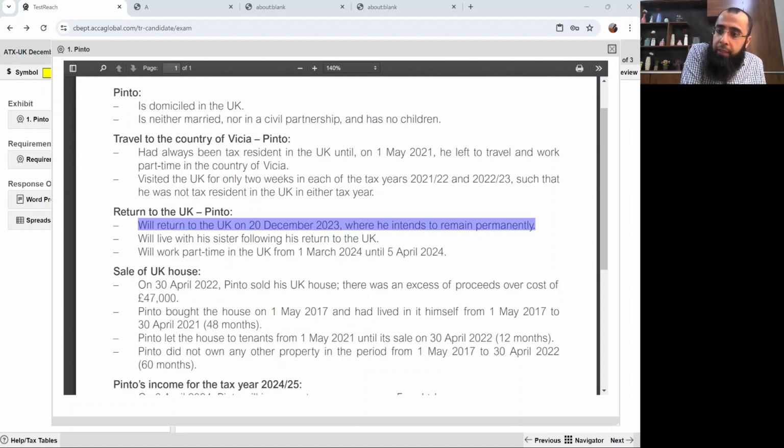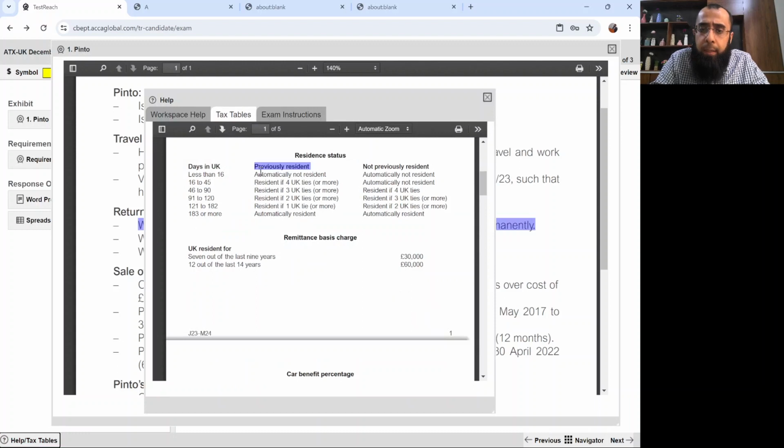Let me repeat it again. 20th December 2023, one month to 20th January, second month 20th February, third month 20th March. So 3 months means 90 days. Then from 20th March to 5th of April, where the tax year ends, is 15 days. So 90 plus 15, around 105 days. So he will be living in the UK in tax year 23-24 for almost 105 days. Go in the tax table, in the column of previously resident, 105 days falls in 91 to 120 days, where he will be resident if he has at least 2 UK ties.